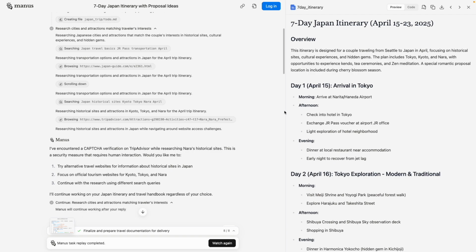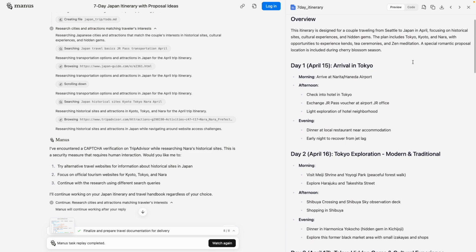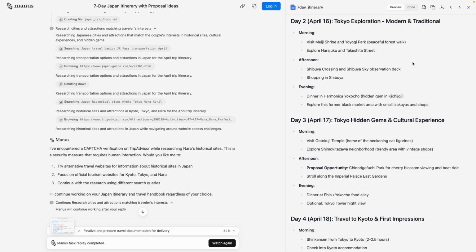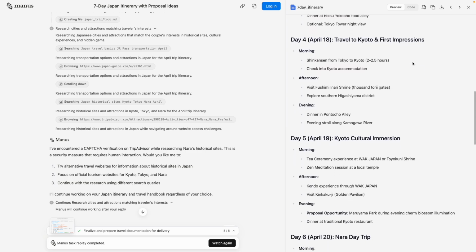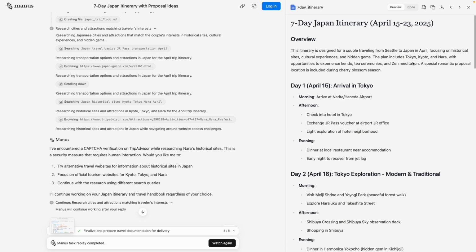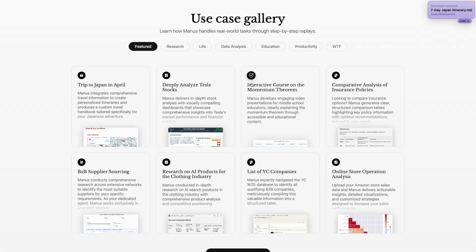Okay, so here is the 7 day Japan itinerary, April 15 to 23, 25, and here is a day to day activity list which you can explore and follow. All right, so you can download this to your local, and yeah, you can use it later. Let's go back and we can check this out.